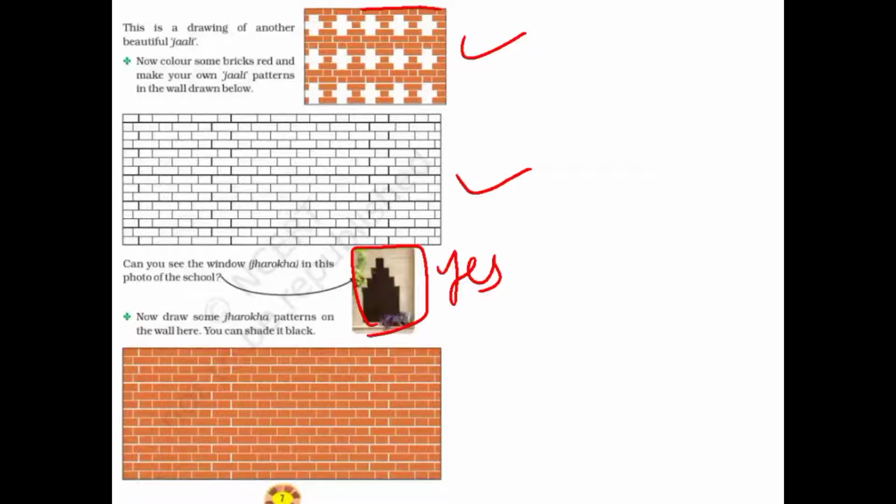Now draw some jharoka pattern on the wall here. You can shade it black. You can draw some jharoka pattern in this way and can shade it black. Okay, if it is not clear in this, you will see in your solution. Okay, I will send you the solution, at that time you observe it.